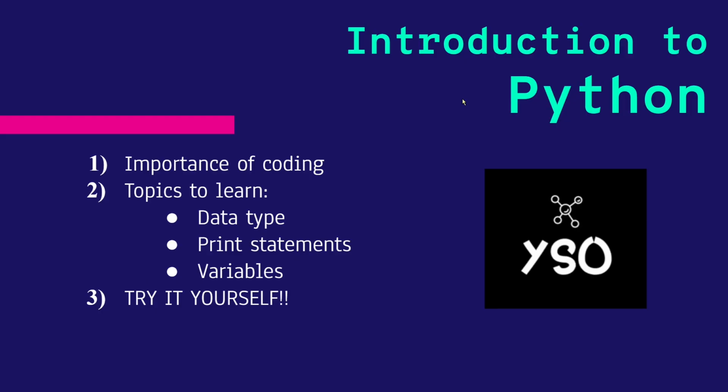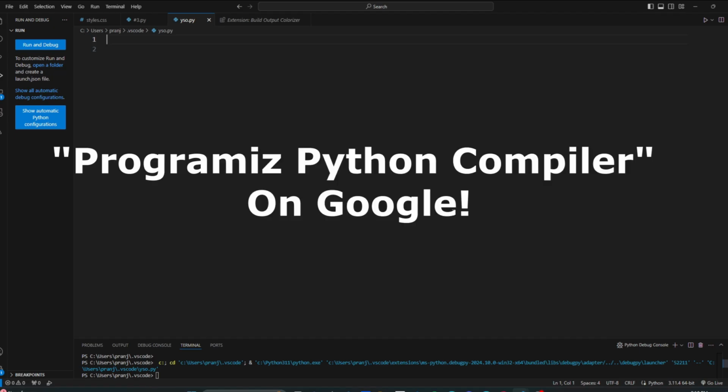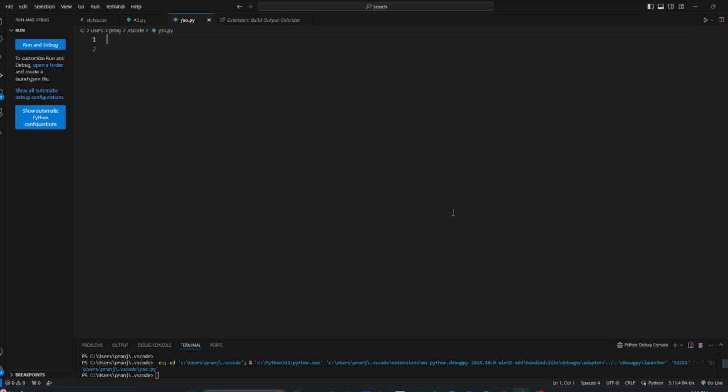Alright, next we're going to use print statements. And for that, I'll be using Visual Studio Code. This is an application which I use for all of my projects and assignments. You can go on Google and search up Programiz Python compiler online. It is pretty reliable. I hope you're ready to write your first line of code.